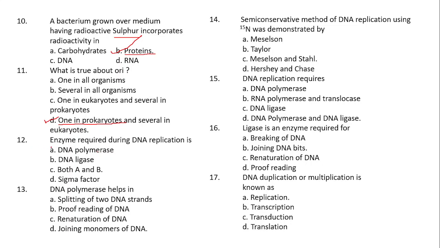Next question. The enzyme required during DNA replication is option A, DNA polymerase, option B, DNA ligase, option C, both A and B, option D, sigma factor. See here, enzyme required during DNA replication. No doubt DNA replication requires DNA polymerase enzyme. But in the options they have given DNA polymerase, DNA ligase, and in option C both A and B. So for proper DNA replication we need both A and B, that means DNA polymerase as well as DNA ligase.